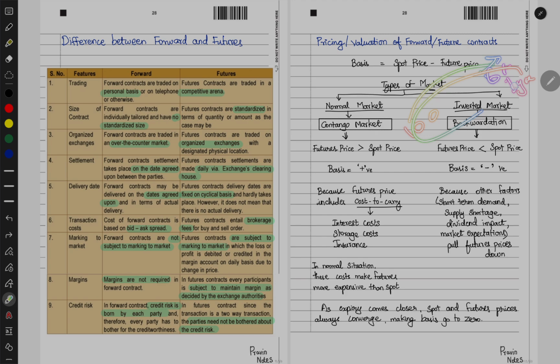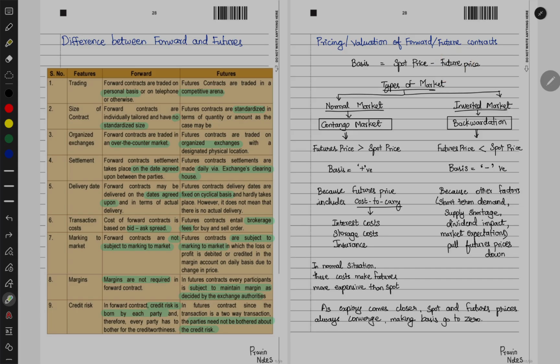So the same interest cost will be there in the cost of carry, and it can also be seen in this way as the opportunity cost. Now you have 100 rupees, and if you invest it somewhere in the bank, it will give you some return after 6 months. So this interest opportunity cost will also be there. So that's why your future price will always be more than the spot price.